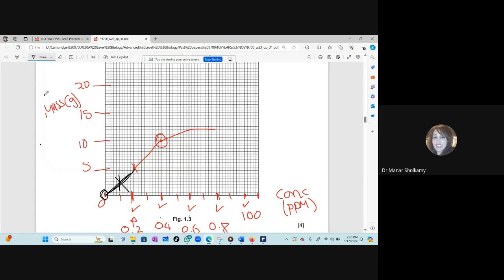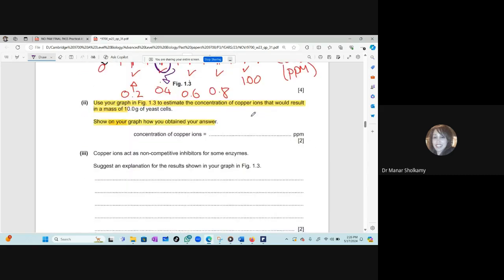And how do I show on my graph clearly? I will go to 10 grams and clearly make a horizontal line with the ruler until the graph stops me, and then a vertical line and make a circle around the value. This will be, for example, 0.4. So you have to show on the graph.